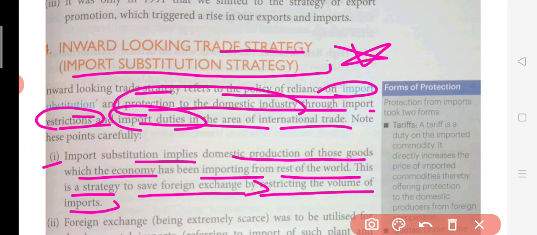So this is how we are going to save the foreign exchange, because what happens when you import some article or a commodity or maybe any product? You will have to pay to the other economies maybe in terms of dollars. So your foreign exchange will go to the other countries, and we don't want that to happen. So we were trying to save that foreign exchange. And that is the reason our volume of international trade was very low. Here it is written: to save this foreign exchange by restricting the volume of the imports. We were actually trying to restrict imports. That is why the figure of imports was very low at that time.